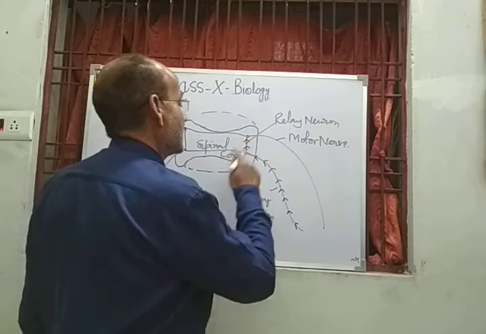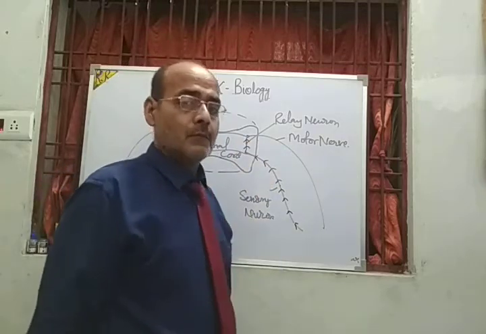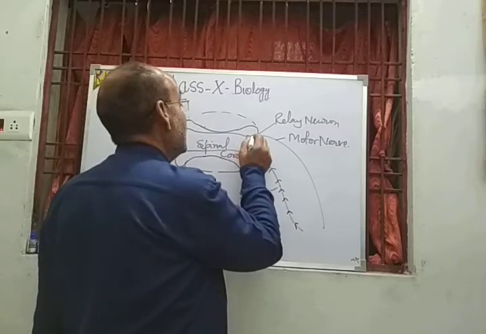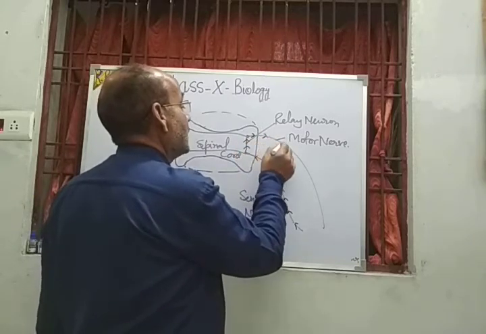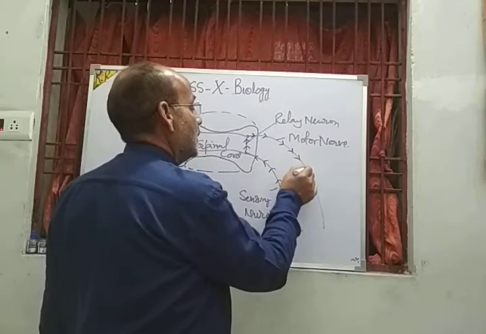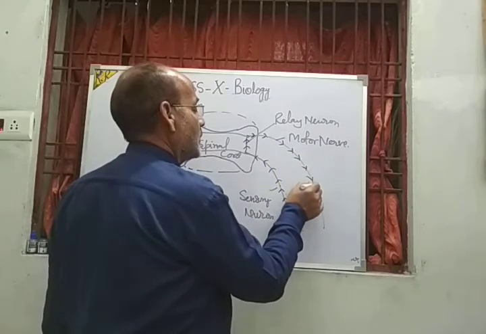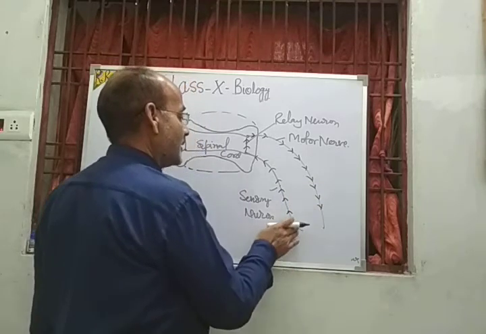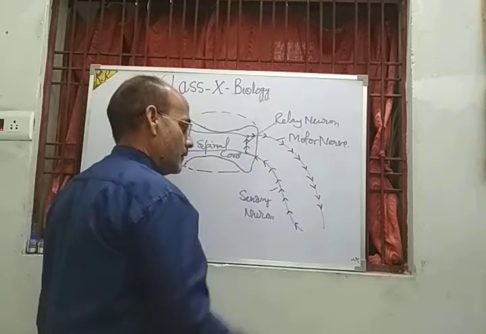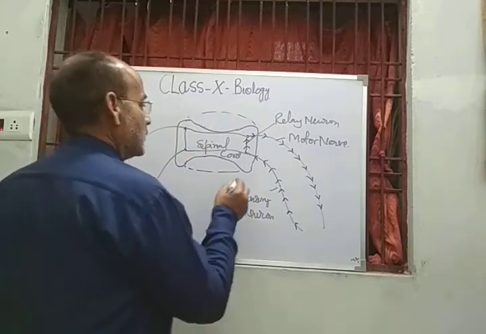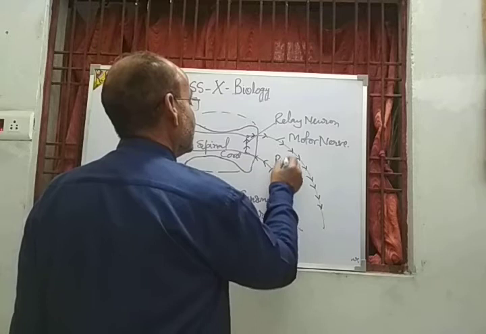The relay neuron passes it to the motor nerves, and the motor nerves deliver the message to the concerned organ for action. This action is called reflex action, and the path of this messaging is called the reflex arc. So this is the reflex arc.